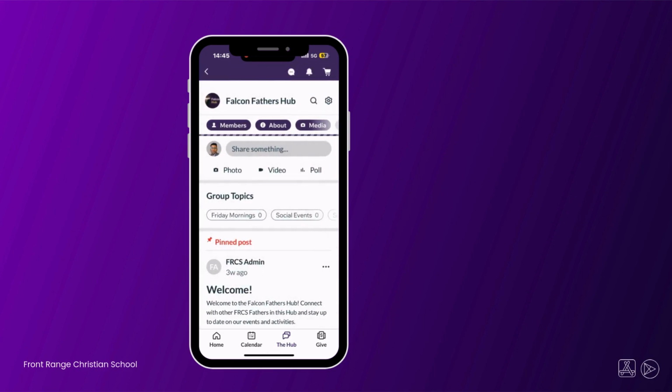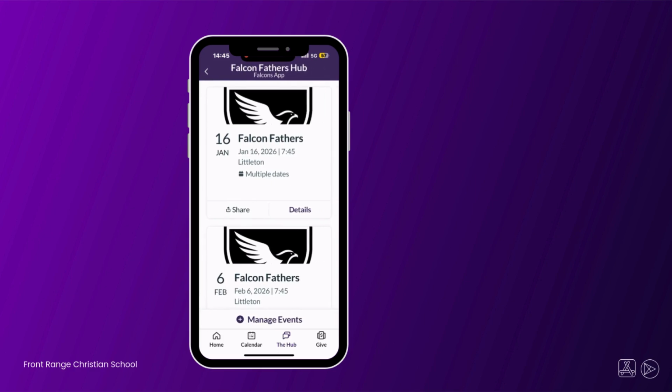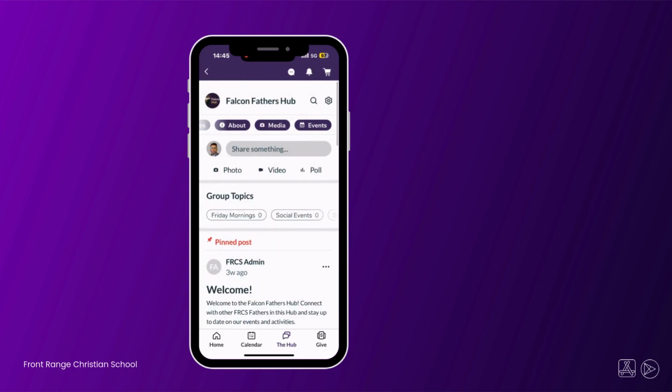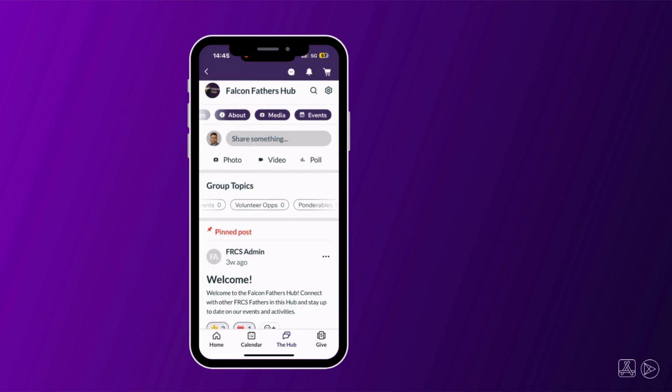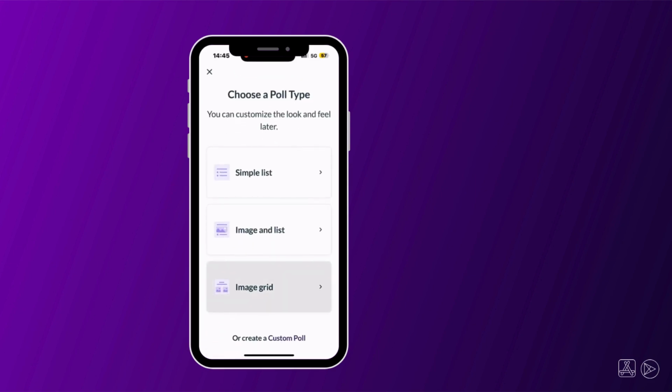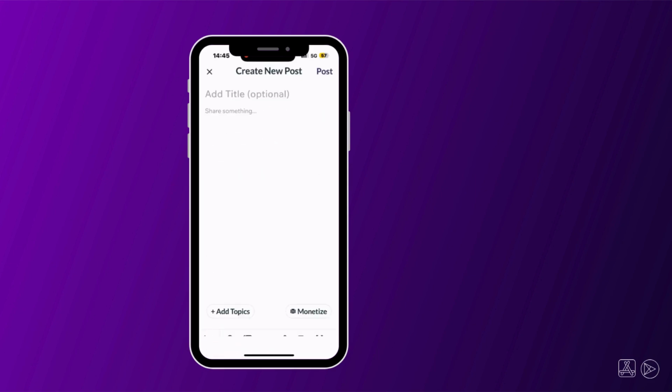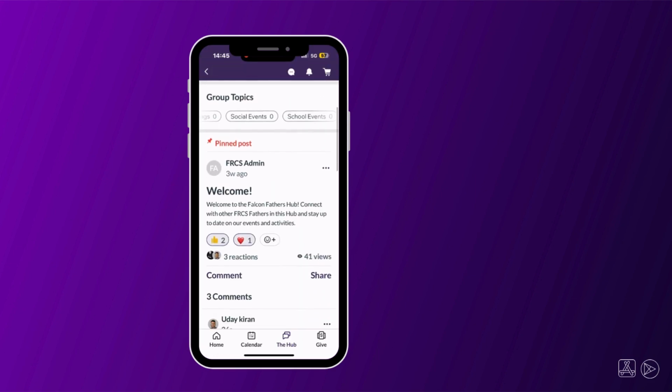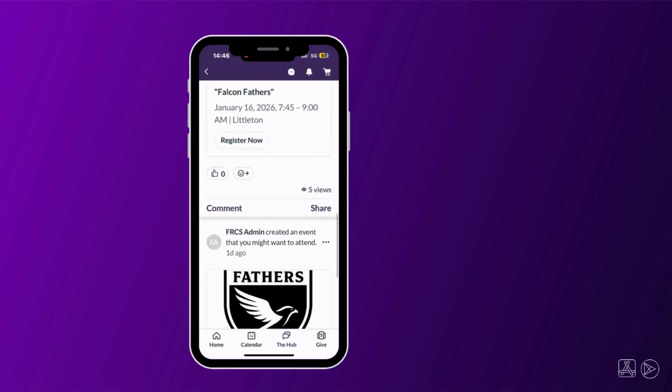Hub admins have the ability to create group topics for discussion, so you can easily extend your face-to-face gatherings to a safe, online environment. You can also generate polls to gauge interest in activities or to allow the hub to vote on specific issues. A hub is a great way to connect with others and stay informed about the things that are important to you.